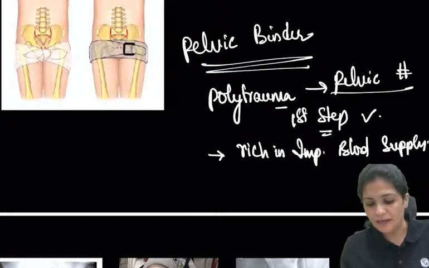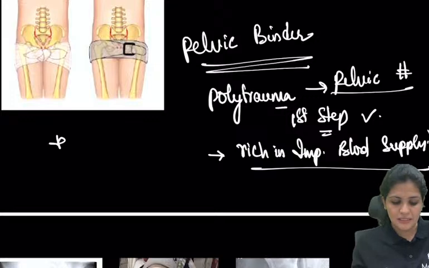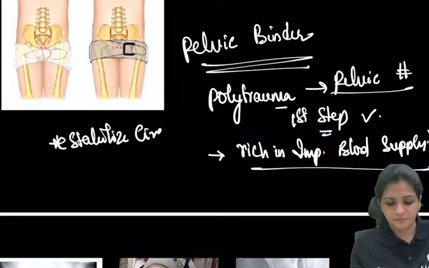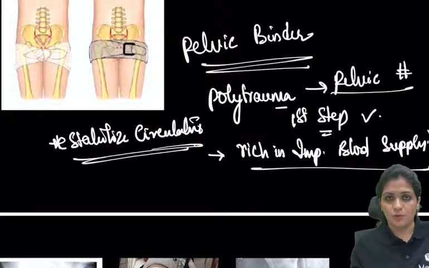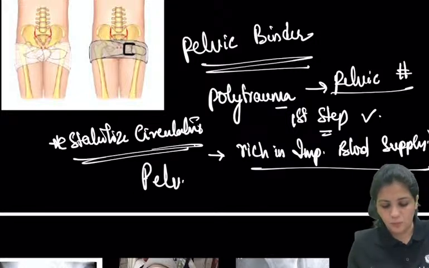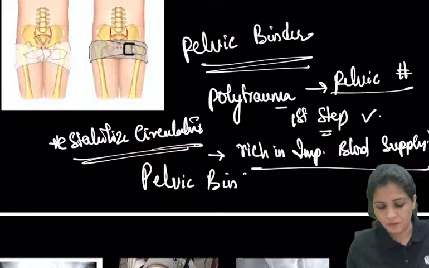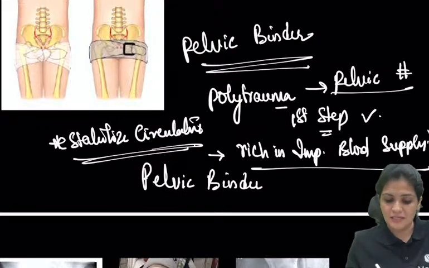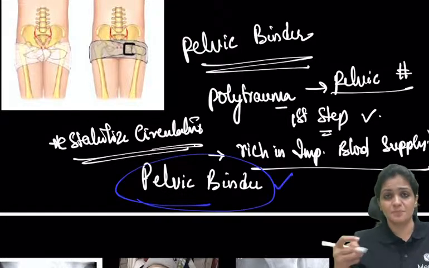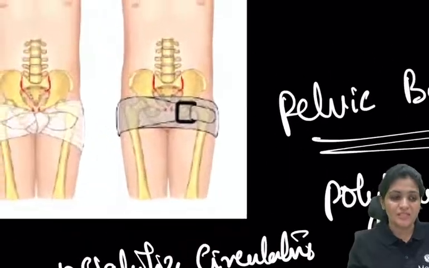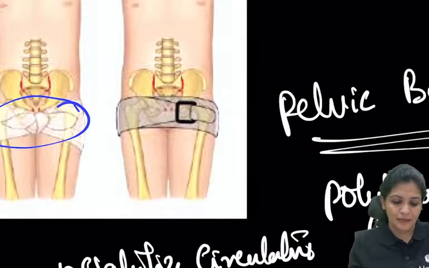So whenever there is a pelvic fracture, you have to first stabilize the circulatory system because of the drop in blood pressure. For that, we put a pelvic binder. The first step in a patient with suspected pelvic fracture is to put this pelvic binder. These are the pelvic binders.